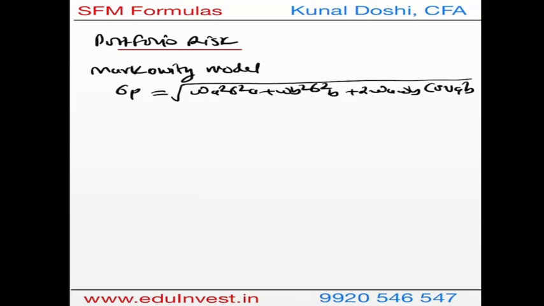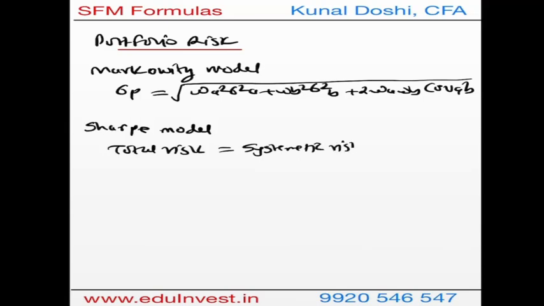There's also another formula based on the Sharpe model where we use beta. Remember, the Sharpe model has beta, where the portfolio risk, actually it is based on total risk, is nothing but systematic risk plus unsystematic risk. Now what is total risk? Total risk, systematic and unsystematic, that's what we'll derive here.